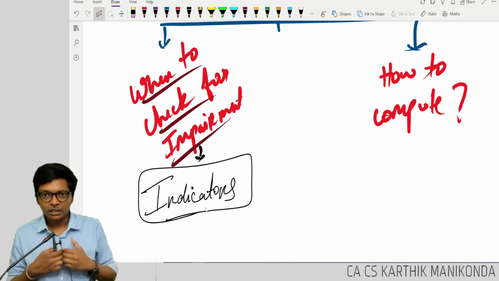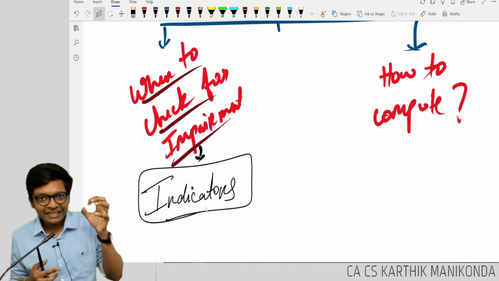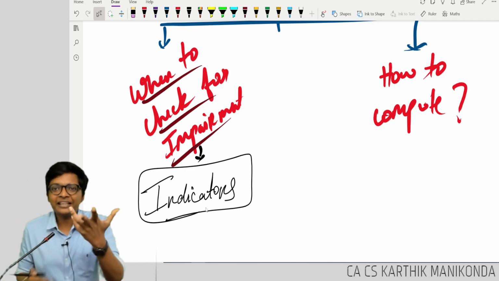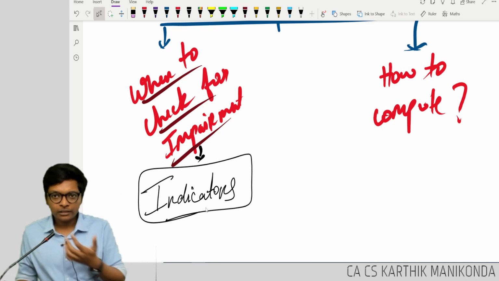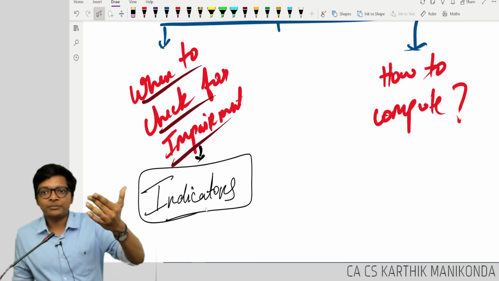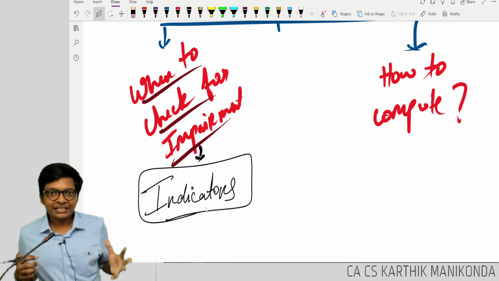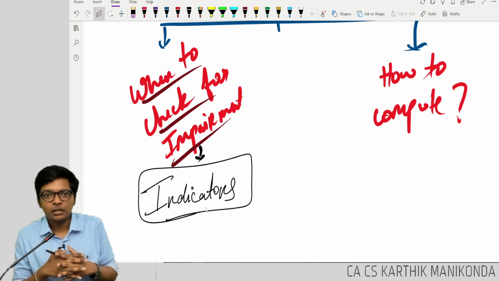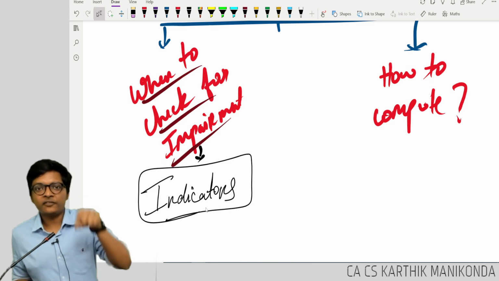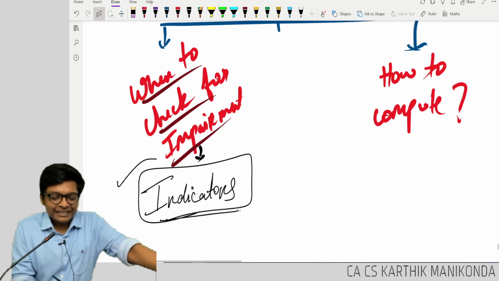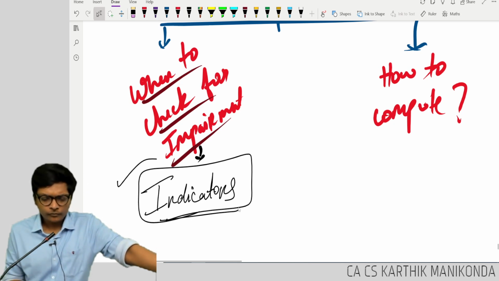For example, when ChatGPT came, I will check if my software value declined. Otherwise, why would I check? If a new technology comes, then only I will check if there is a fall in value. Suddenly, a fire came in my factory. Now only I will check if there is a fall in value. So, we have something called indicators of checking.